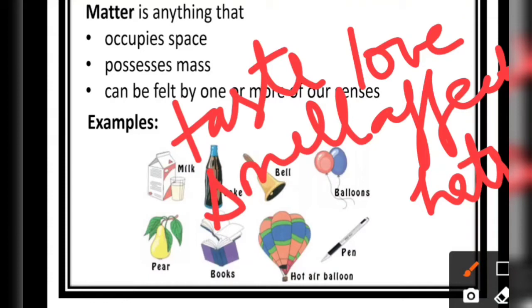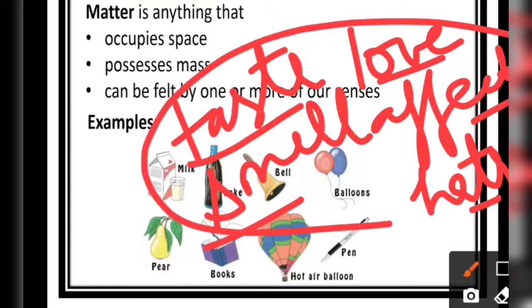These do not have any mass, and they are not occupying space in the surroundings. So things like love, affection, hatred, taste, smell, thoughts, ideas, good manners, they do not satisfy all the conditions of matter. So these are not considered to be matter.